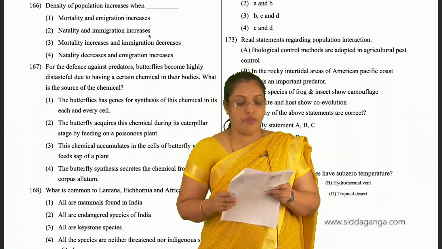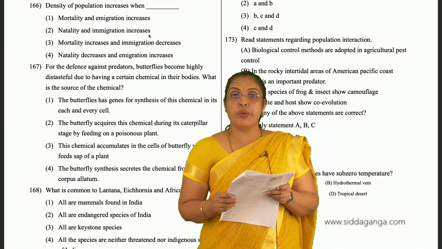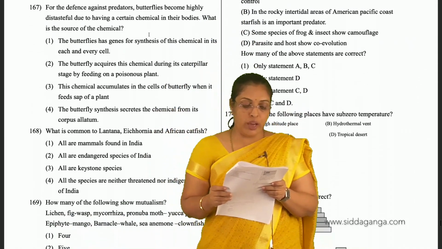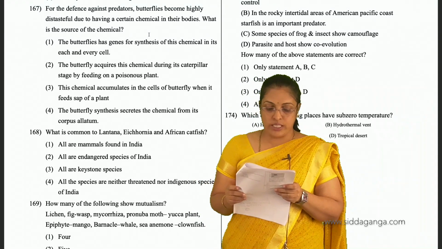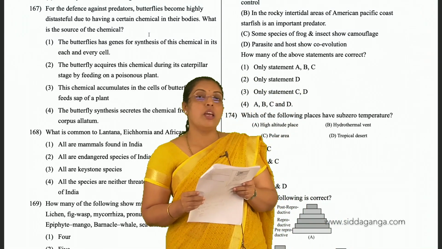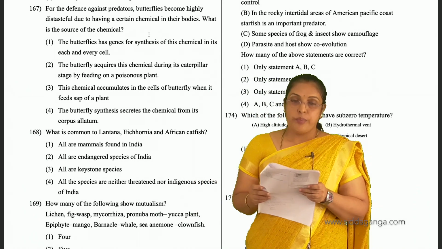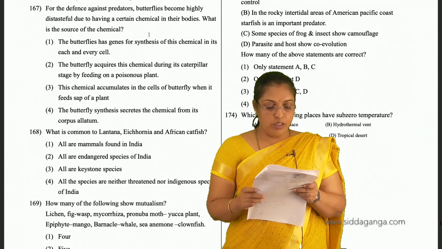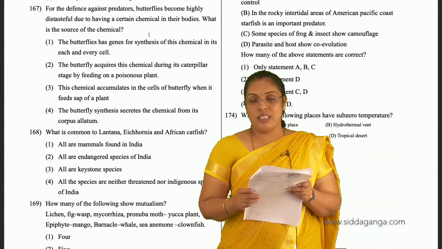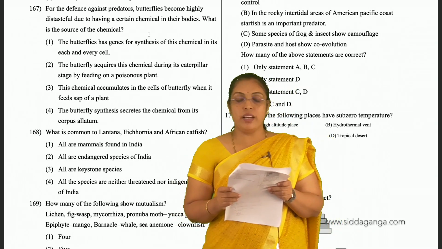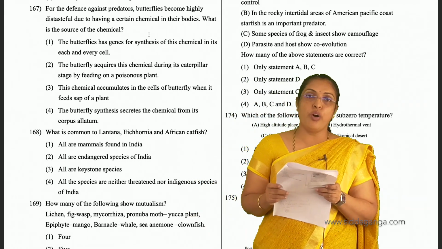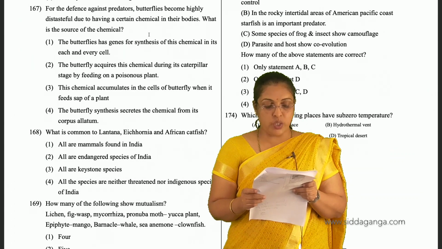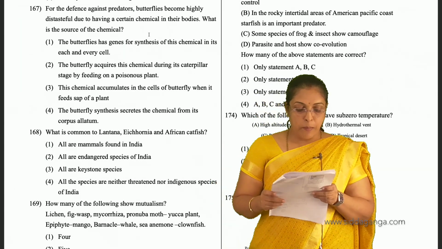And 167, for the defense against predators, butterflies become highly distasteful due to having a certain chemical in their bodies. What is the source of the chemical? These monarch butterflies acquire this chemical by feeding on poisonous weeds during their caterpillar stage. So second is the option for 167. The butterfly acquires this chemical during its caterpillar stage by feeding on a poisonous plant.